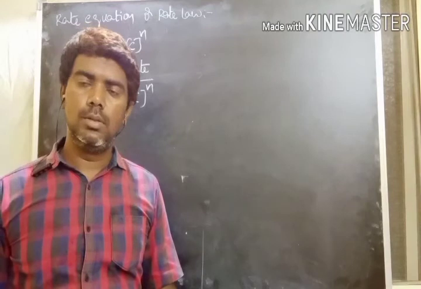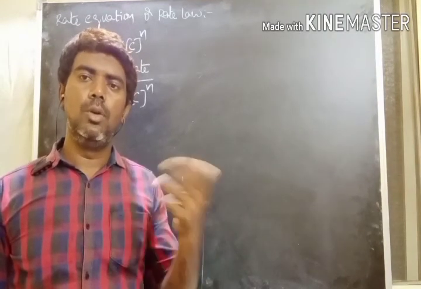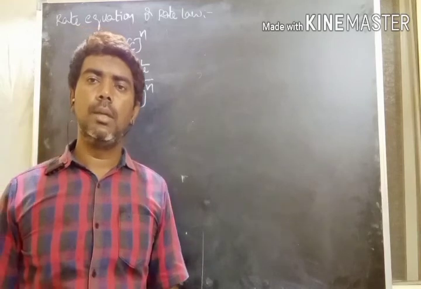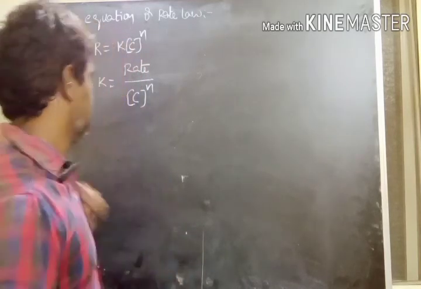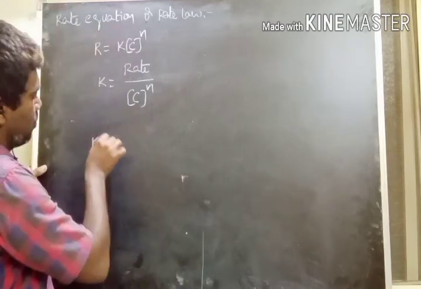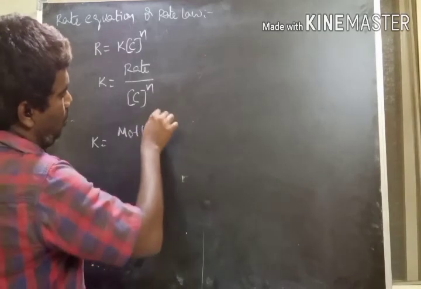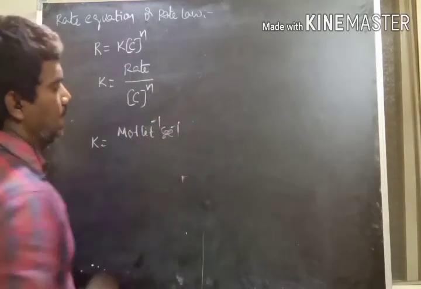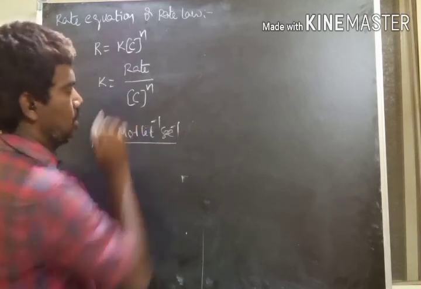So if the concentrations I am taking in mole per liter, or if I am taking the partial pressures in atmospheres, K is equal to mole liter inverse second inverse divided by concentration units.